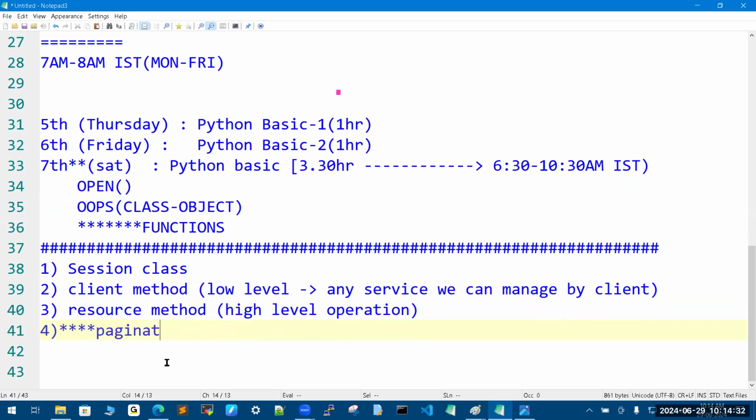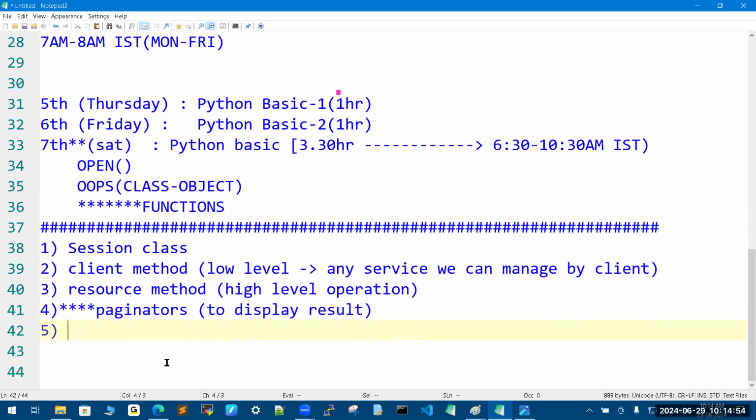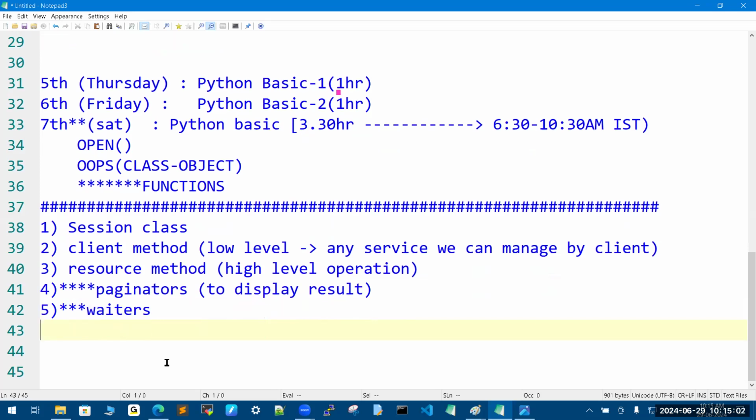Paginators are used to display the result. Example, in all my AWS accounts, I want to list out all stopped VMs in a report as a CSV file, or get information on all running VMs. That is paginators. And one more component is waiters. It is for waiting for some operation. Waiters, the name is waiters.